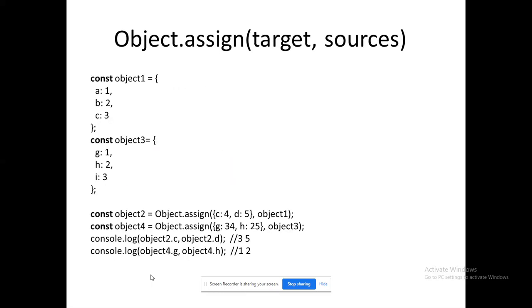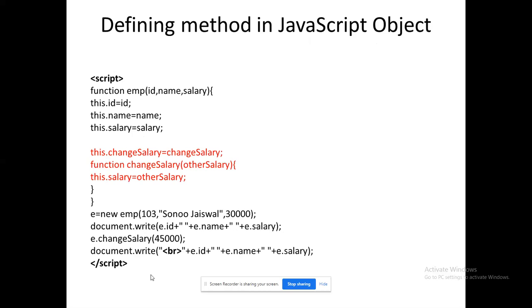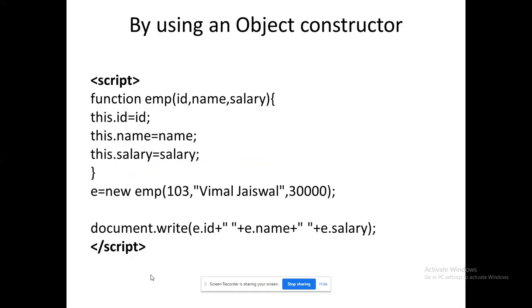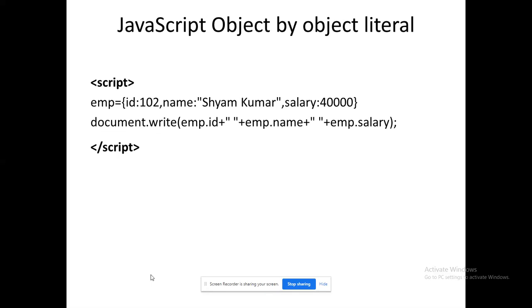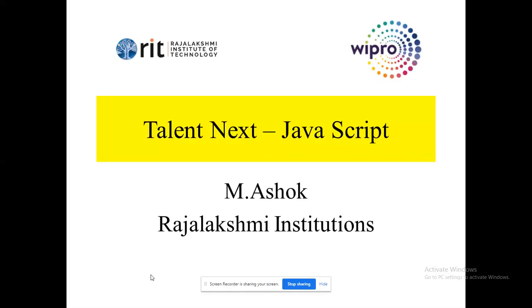So these are all the methods of the object that we have seen, as well as how to use the function name as the identifier. There are three ways of creating or instantiating the object. First one is using the object constructor, second one is using the instance, and third one is using a normal literal, right? So that's what we have seen in today's session. Happy learning. Thank you. We'll meet in the next session.